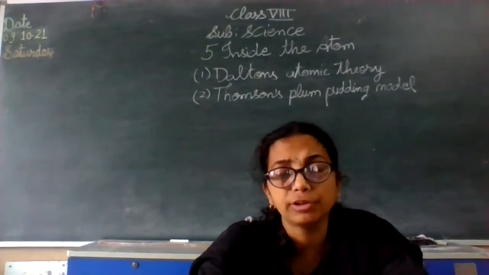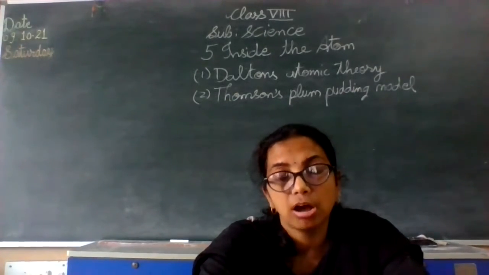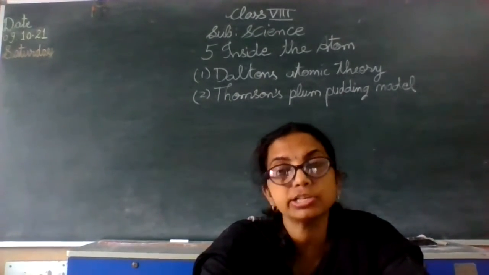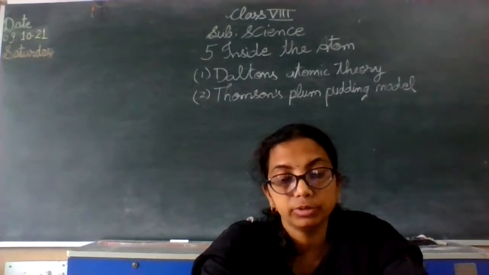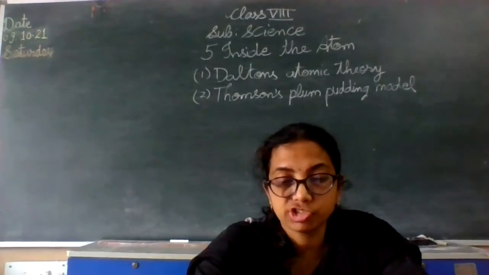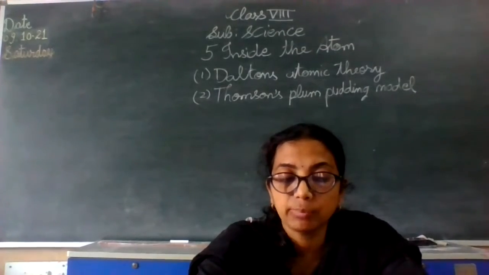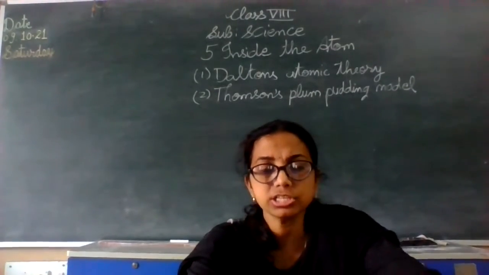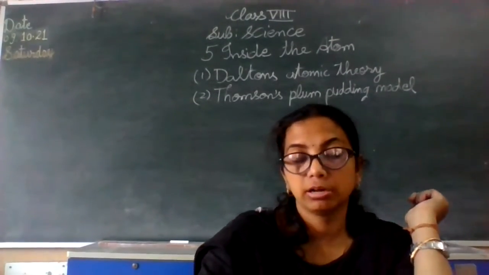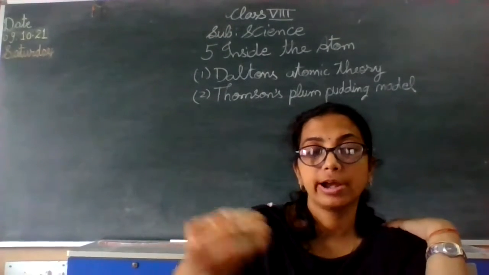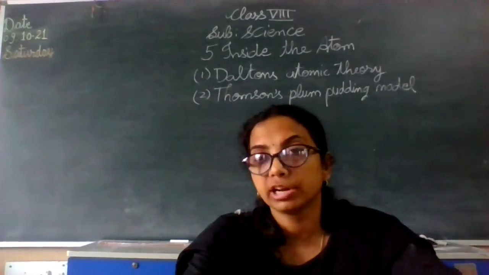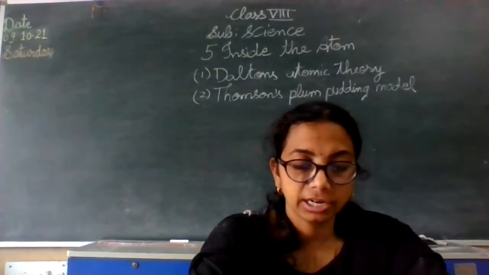It means the atoms of different elements or different matter are going to be different in terms of shape, size, structure, function, working. Everything will be different. We can't say that an atom of wood or an atom of plastic will work the same.